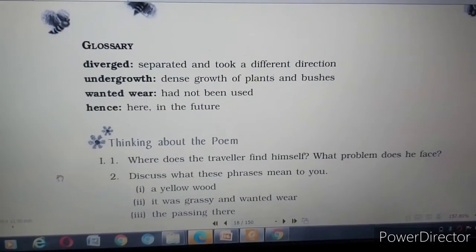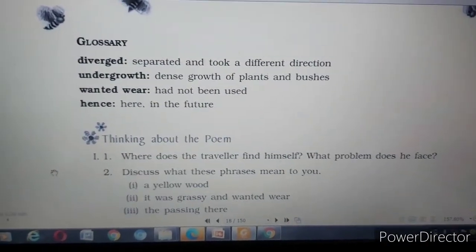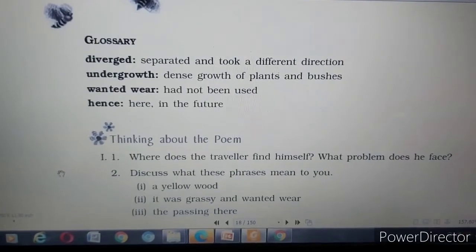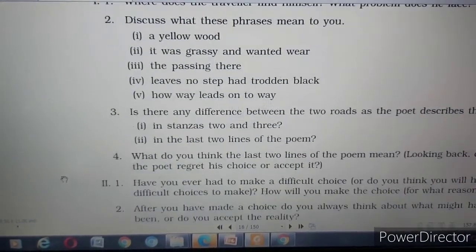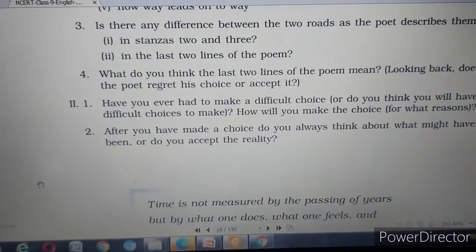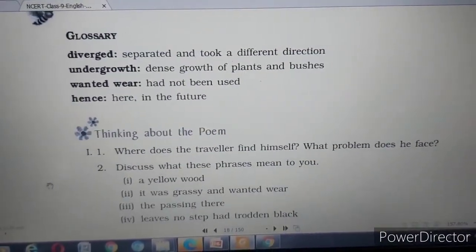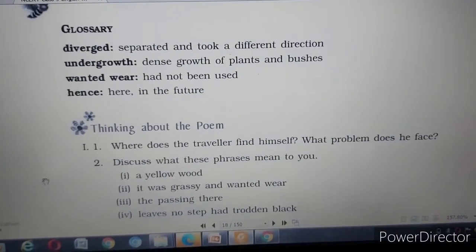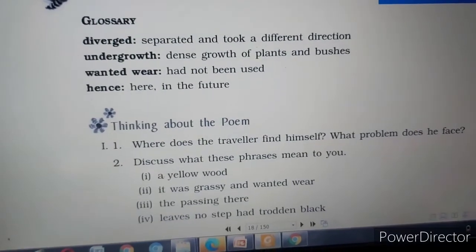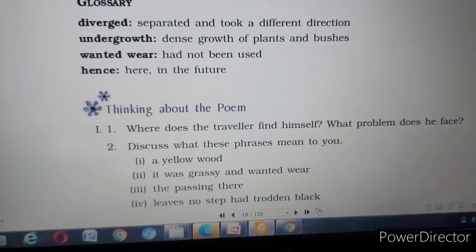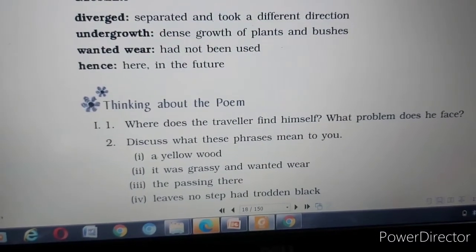Now this is the glossary. I think you must all have gone through the poem, and this is your glossary, and then there will be the exercises. You have to do them your way. I will give you an assignment that may include some extra questions also. You have to do these questions by yourself, and I will also give the question answers.